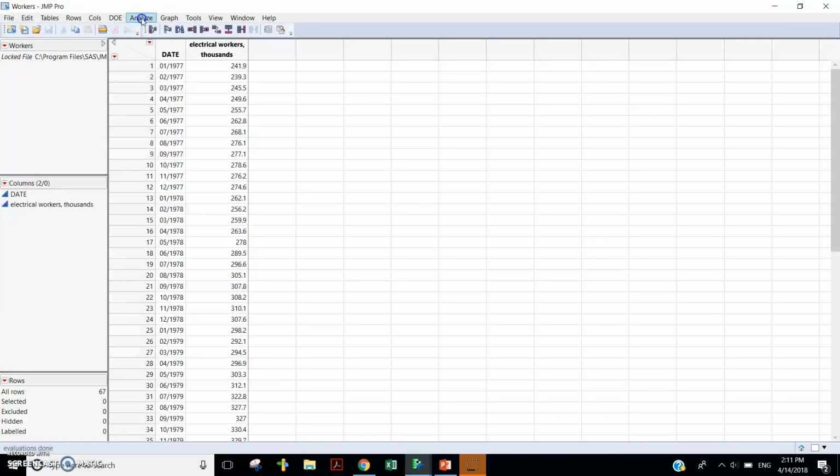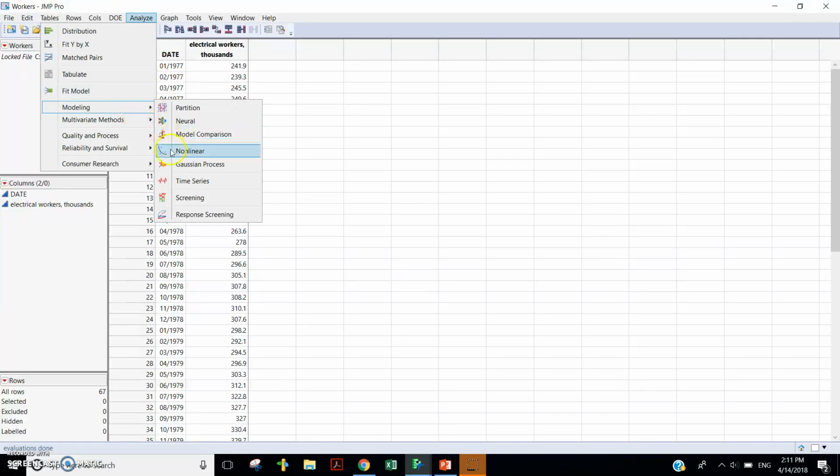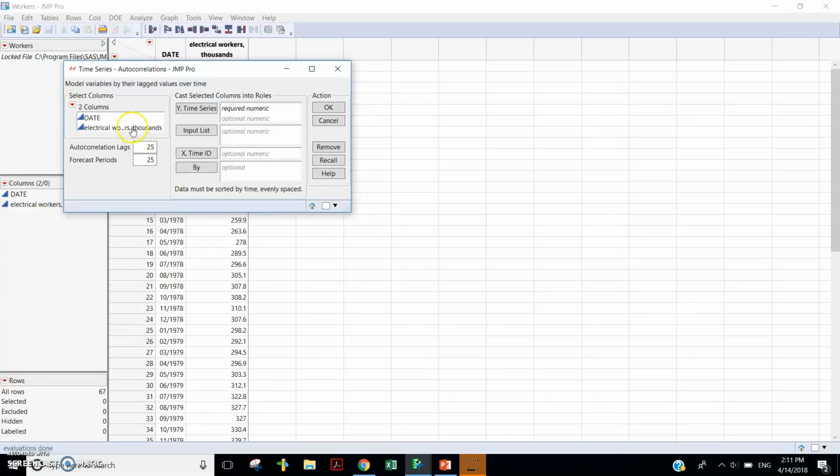To make our model, we go to Analyze, Modeling, and then click on Time Series. We put time on the x-axis if there's a time variable. Otherwise, the time intervals will be split evenly for the data points given for the y variable. And then we put electrical workers in the thousands in the y time series. And as you can see in the lower left corner, we are predicting 25 periods into the future.